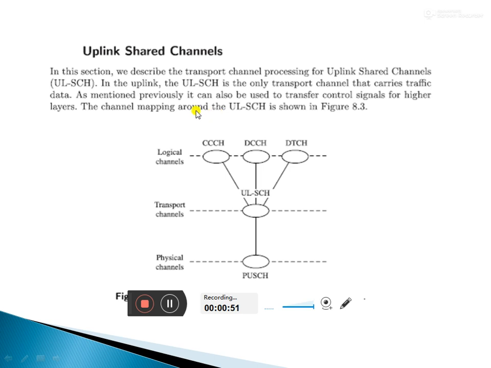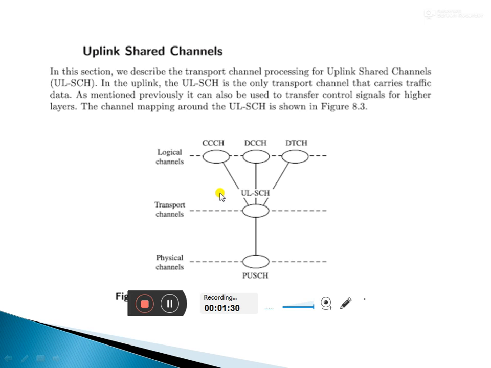Logical channels work logically, and transport channels transport the information. Now, the uplink shared channels. See this figure: how will the channels be shared, on what basis are these channels shared, and what types of channels are we using here?